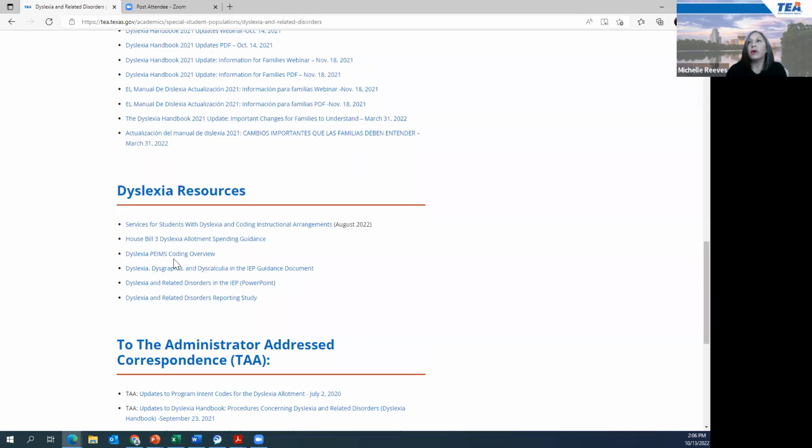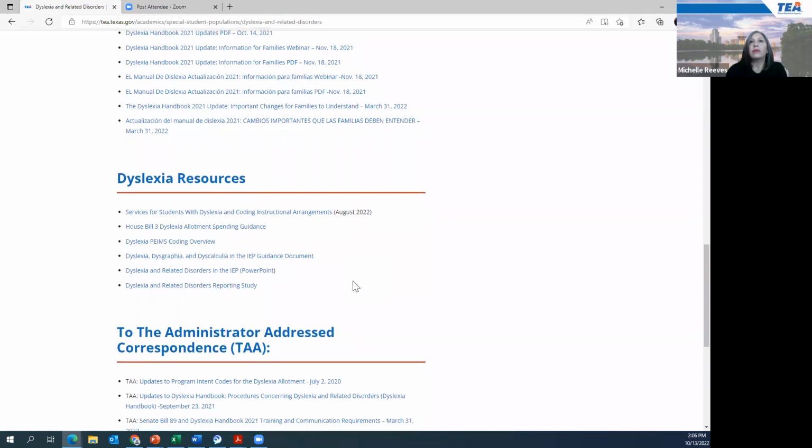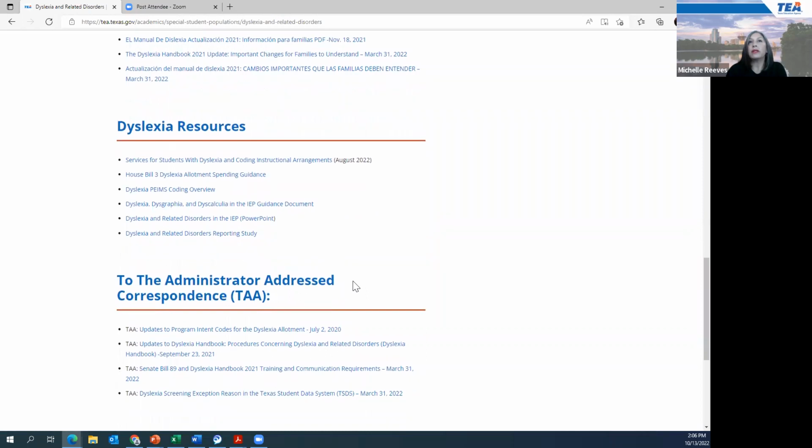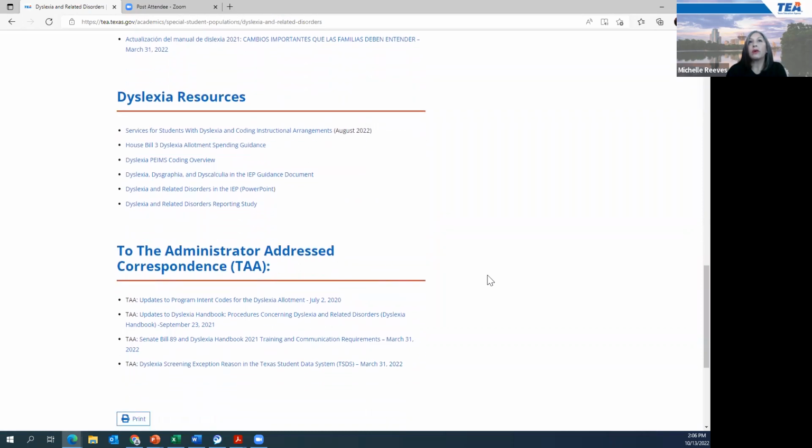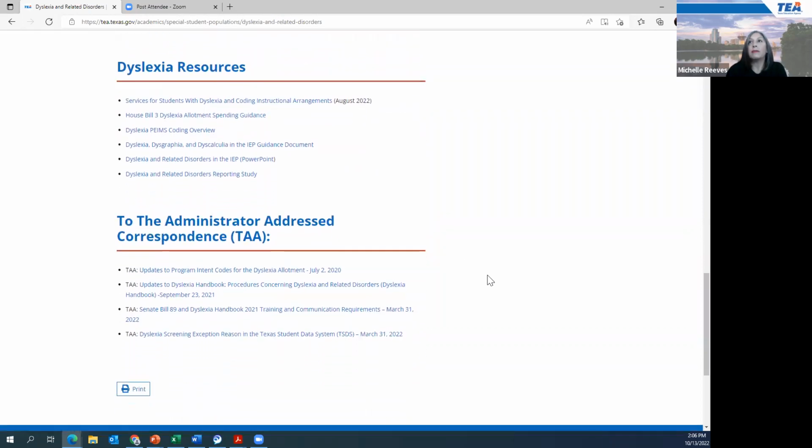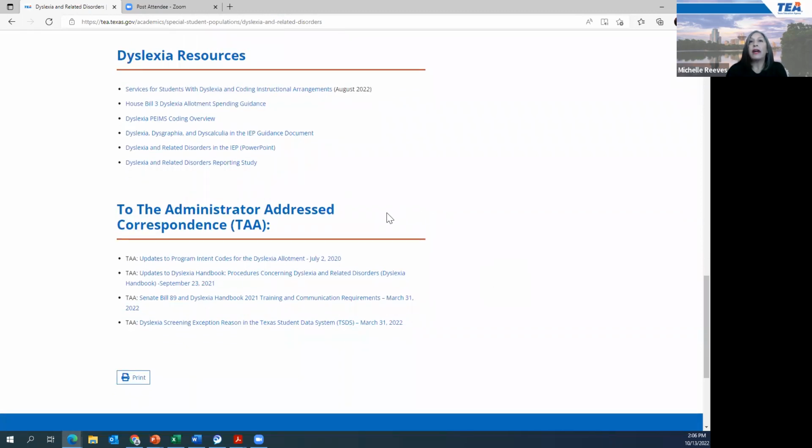This was also updated in August, and I'm going to take you to that here in just a minute as well. And then the rest of the stuff that is here has been here in the past. There were just webinars about IEPs and evaluation. And then at the bottom, new that we've added are the administrator address correspondence, TAA. So these are the ones that have been done in the past from 2020 all the way to 2022.